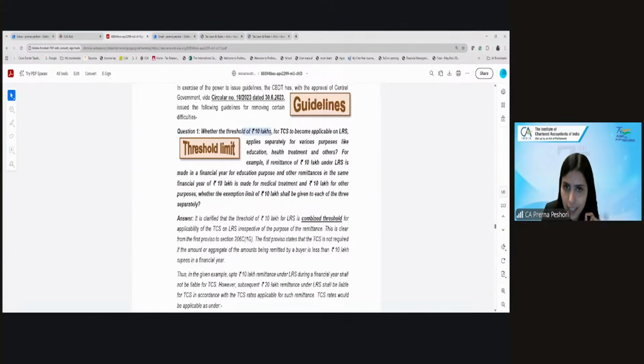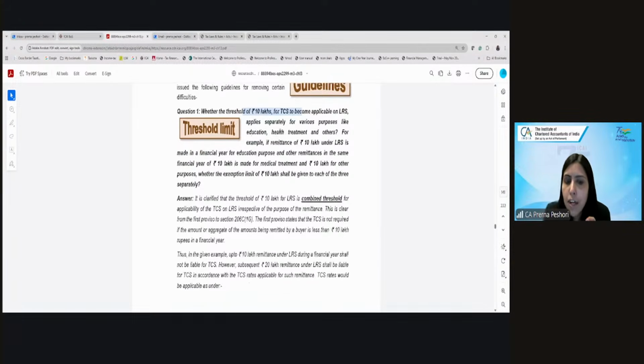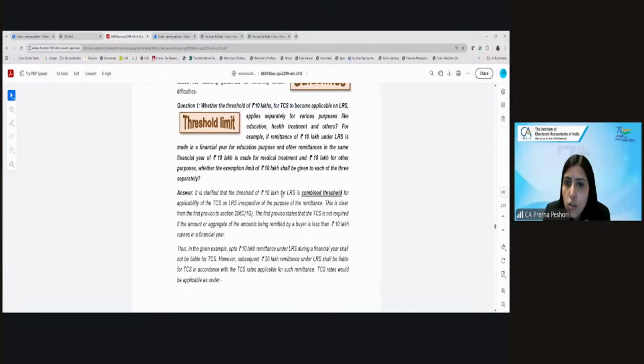Whether the threshold of 10 lakhs for TCS, does it apply separately for education, separately for medical, or you have to look at the aggregate? So that is the question. So it is clarified by the CBDT that the 10 lakh threshold for LRS is separate for the overseas tour package and the LRS. But if it is for the LRS, under that, it is a combined threshold for all the remittances.